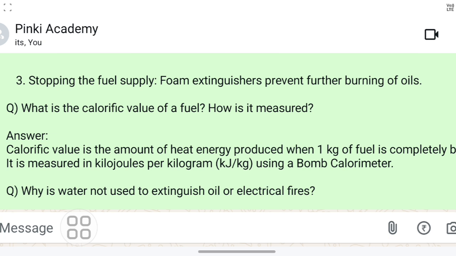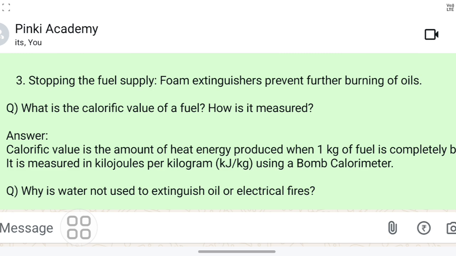I repeat, please write down the questions: when we use foam, when we use CO2 extinguisher, when we use water as extinguisher substance. All these 3 points you have to remember, or make this answer separately. If you don't get it, please comment in the comment section. I'll provide the answer.